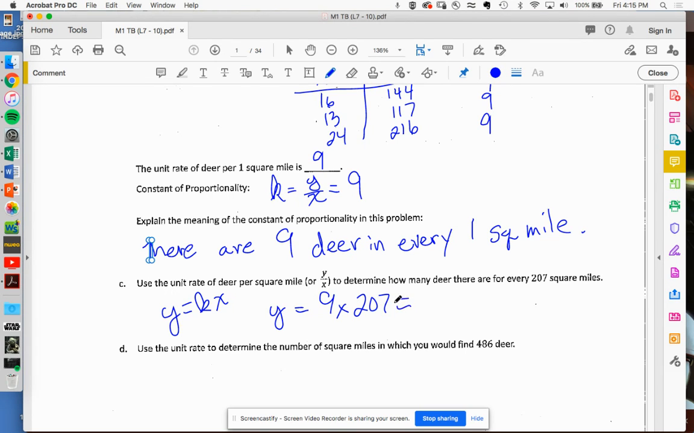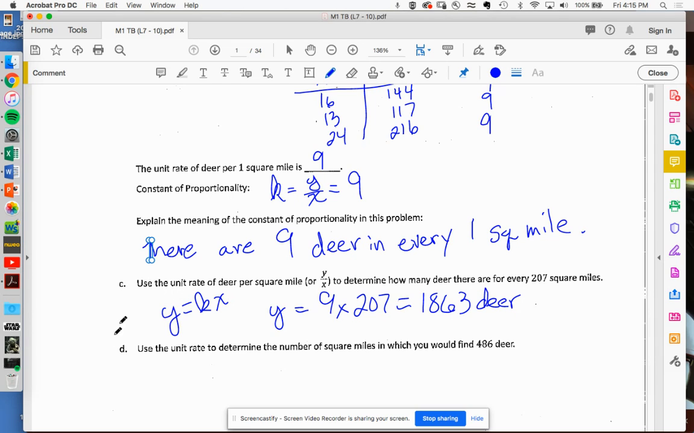You can actually do this one in your head. What's 9 times 2? 18. What's 9 times 7? 63. Check it in your calculator. It's correct. And what's the label for that? What does that mean? Well, what was the y standing for up here? It would be 1,863 deer.